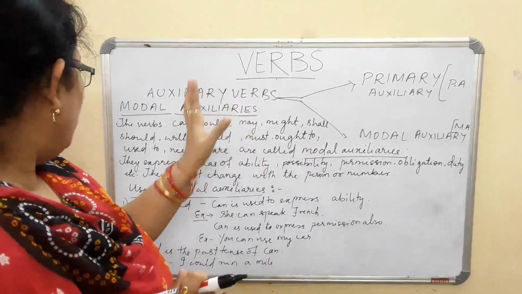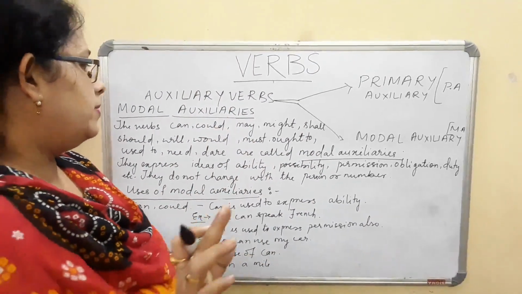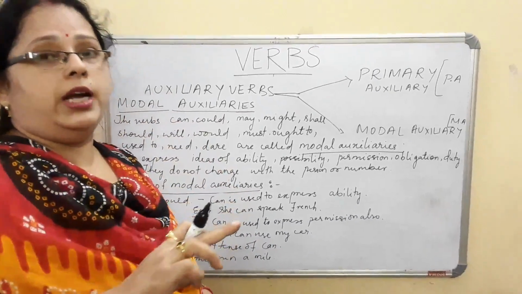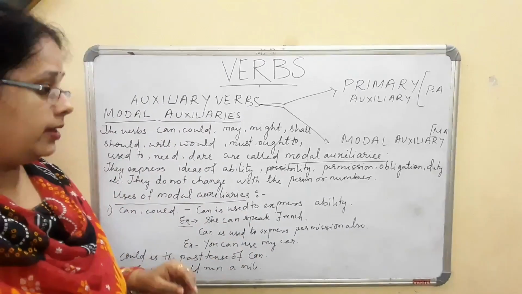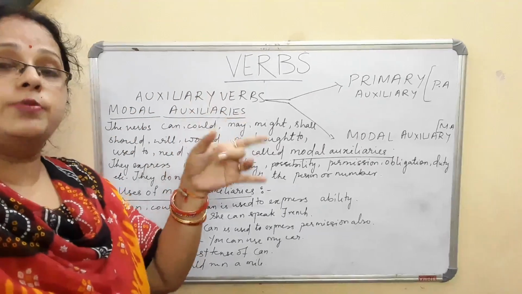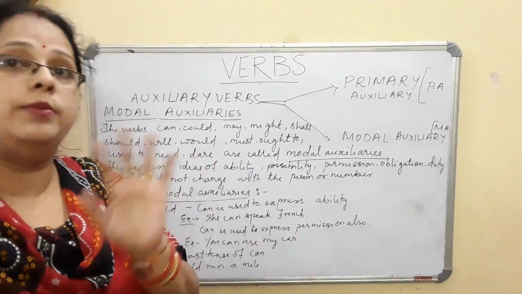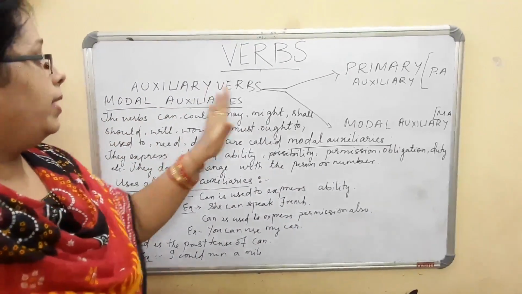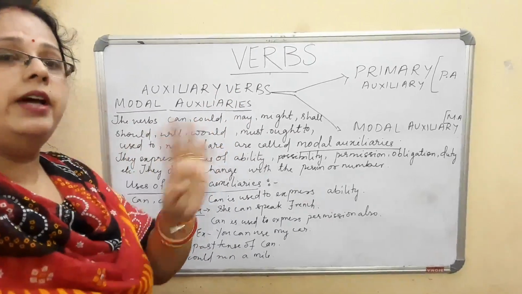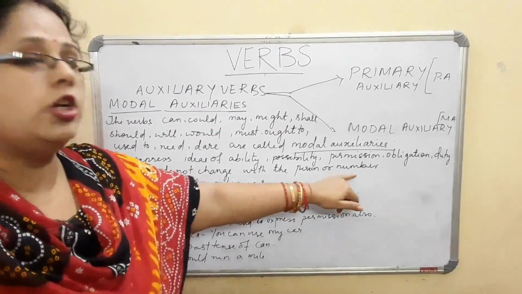These are all modal auxiliaries. Modal auxiliaries never change with the person or number. Primary auxiliaries, I had told you, change with the change of person, first person, second person, third person, singular, plural. But our modal auxiliaries never change according to the person or the number.